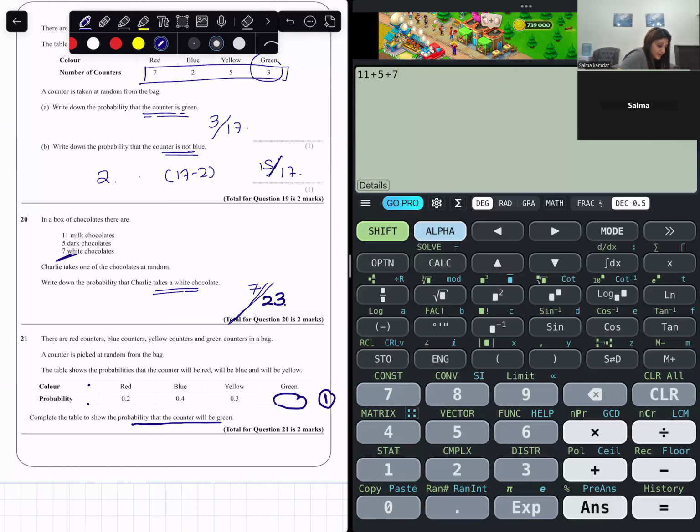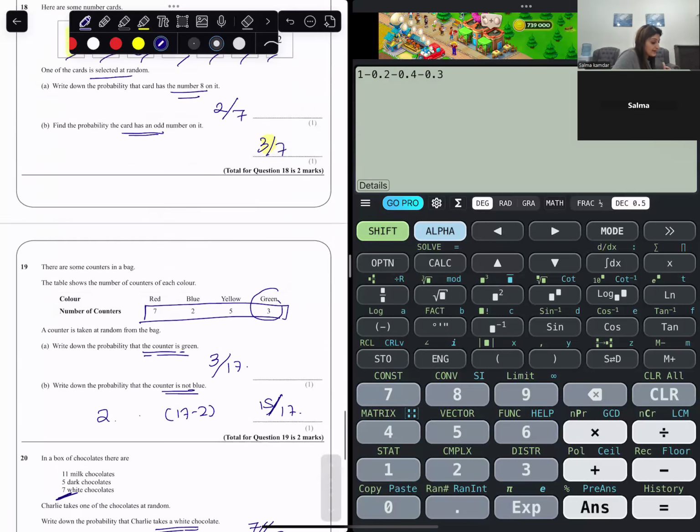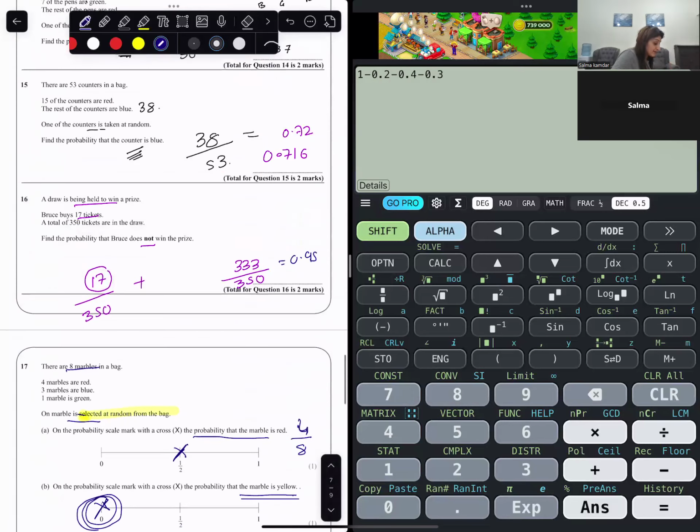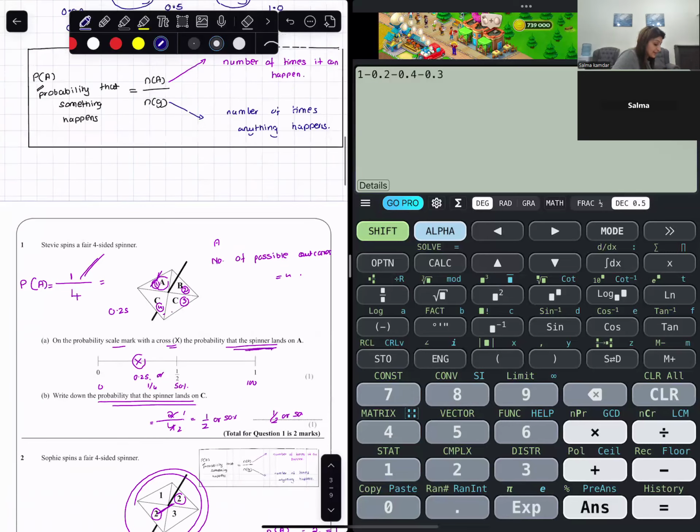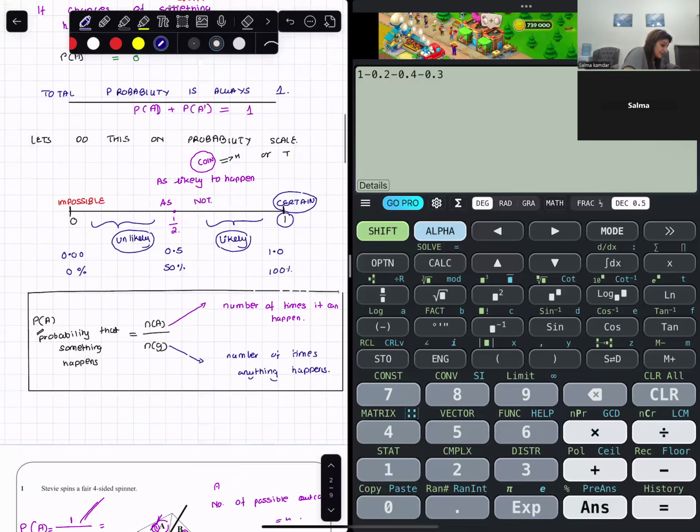If I know that the total probability is 1 and I have been given probabilities of all these three things, so probability that I have a green counter would be 1 minus 0.2 minus 0.4 minus 0.3. So it is 0.1.